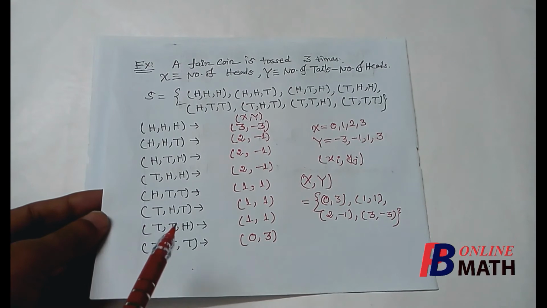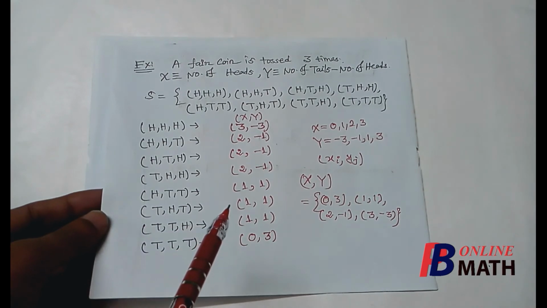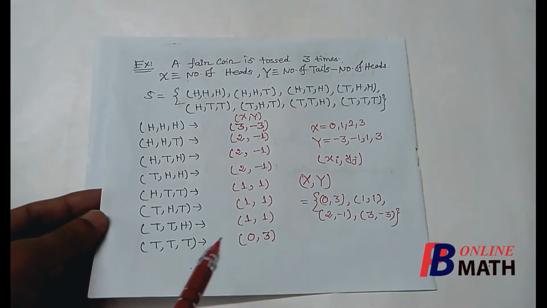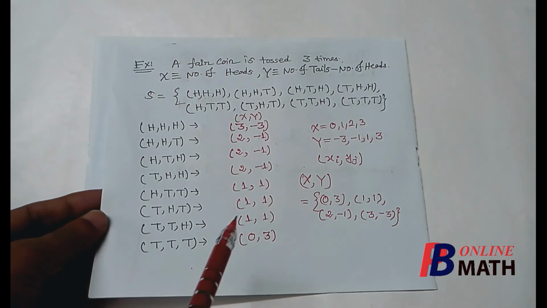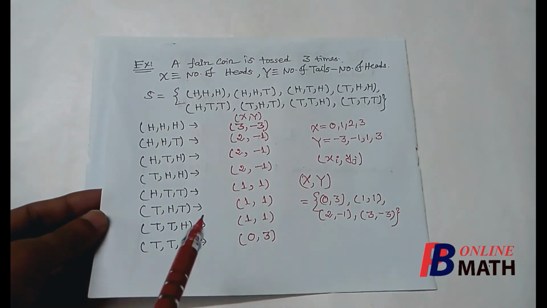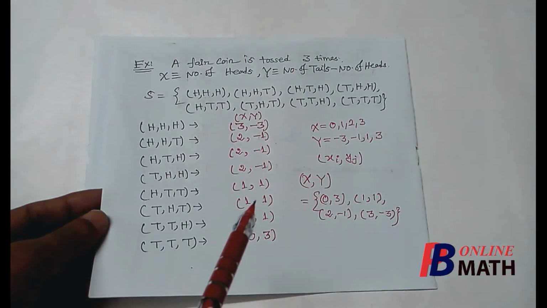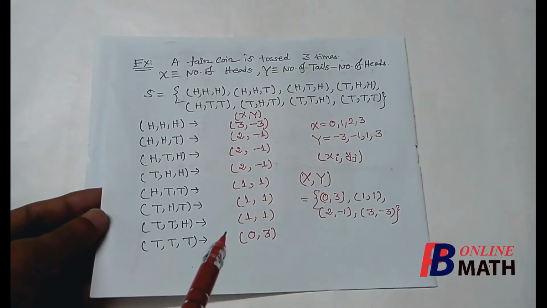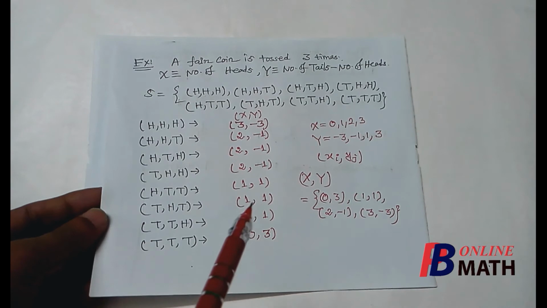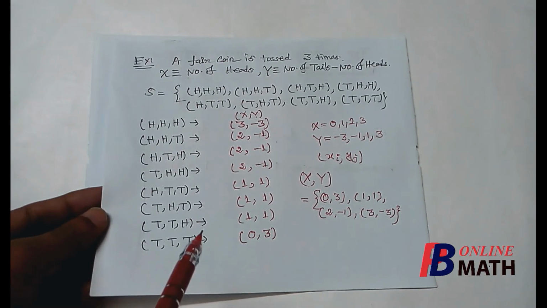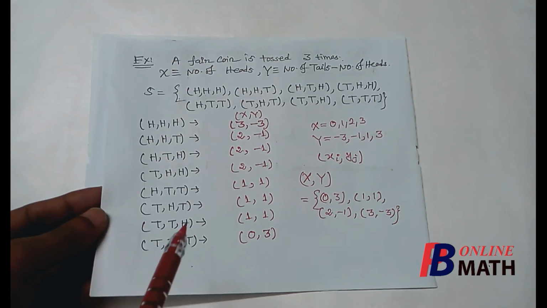So if we want to calculate the probability or the probability mass at this spectrum point (1, 1), that means we have to find the probability of the events which are numbered with (1, 1). Now here we find that there are 3 events numbered with (1, 1). So the probability of the spectrum (1, 1) is the probability of occurring these 3 events.